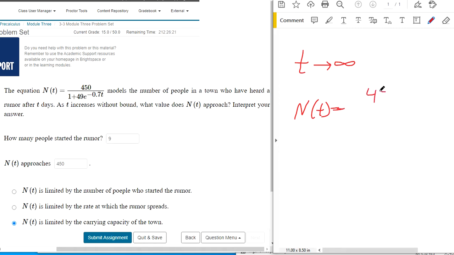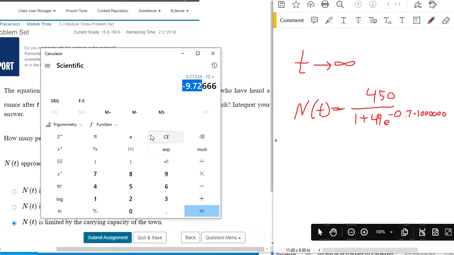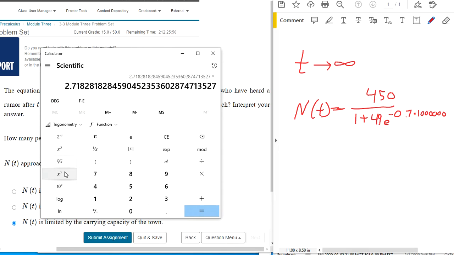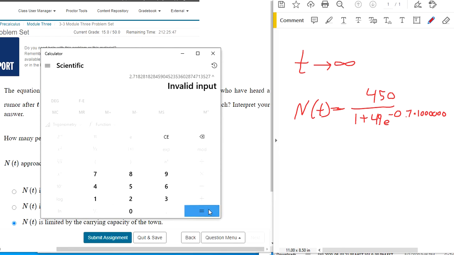If we were to plug in, we can't plug in infinity because infinity is not a number, but if you imagine a really, really big number, like maybe 1,000, a million. If you plug in 1,000,000 for the value of t, that helps us get an idea for what's happening as t goes to infinity. So here's 1,000,000 times negative 0.7, and now I need to take e to the power of that, negative 700,000. It's an invalid input because it's so close to 0 it can't even compute it.